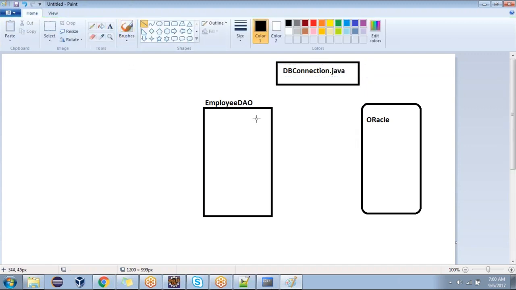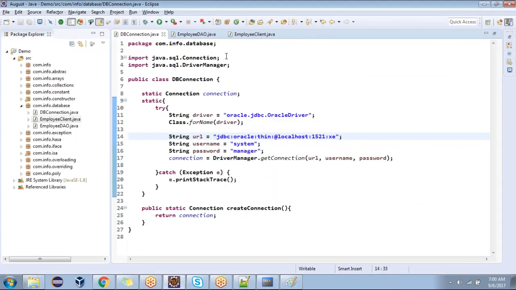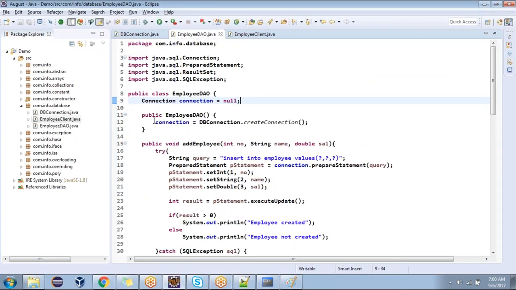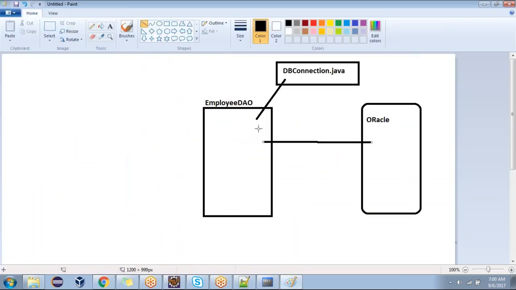Whatever we are implementing, that only applies. EmployeeDAO will use the DB connection class in order to get the connection, and communicate with the database. How will the EmployeeDAO be initiated? By using our client class.